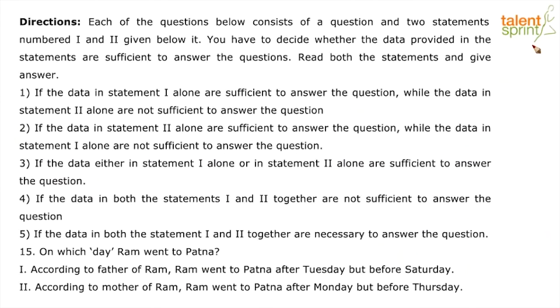Okay, so someone tells us option 2. Divakar says option 2, which means that the data in statement 2 alone is sufficient. Raghuma says 5, Sheikh says 5, Narendra says 4, which means that the question can't be solved. Okay, I'm going to wait for another 30 seconds before I dive into the question and quickly explain the super simple concept that lies here. Saeed says 5. Okay, all those of you who have said 5 here are absolutely correct because the answer here is 5. Let's quickly plot it.